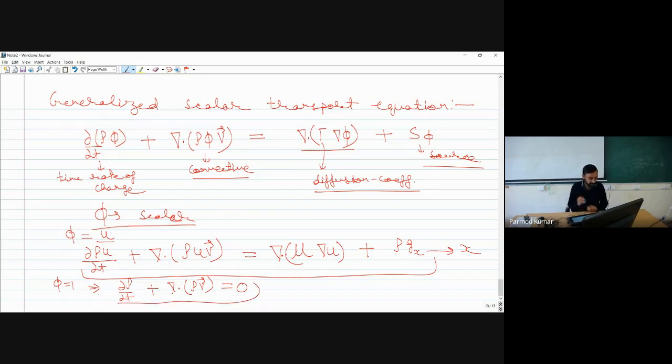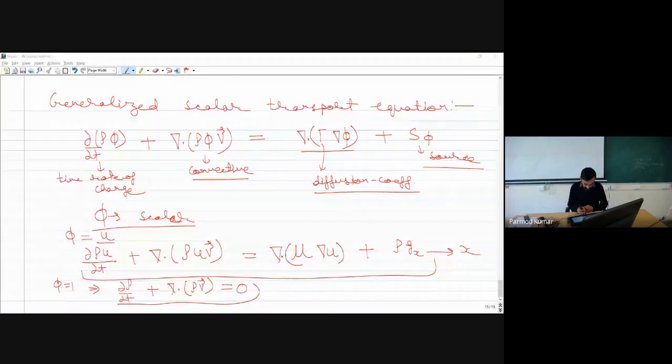So this is one generalized scalar transport equation. In this particular equation, if we add any of our parameters depending upon the requirement of the equations, we will be able to get all the continuity, momentum, and energy equations. Now I will stop at this point, and we will have further discussion in our next lecture.